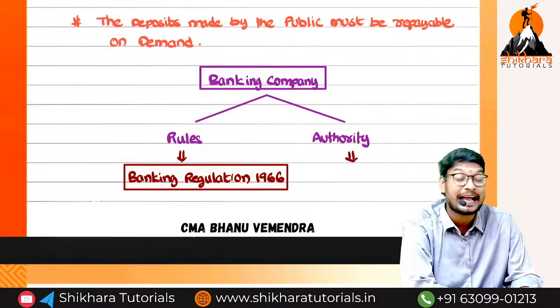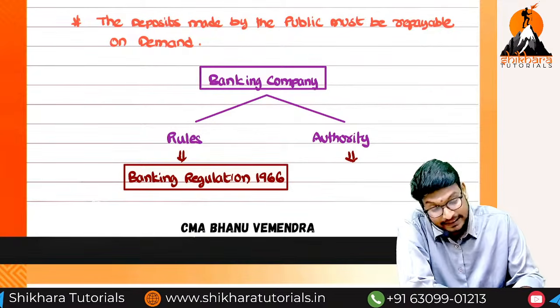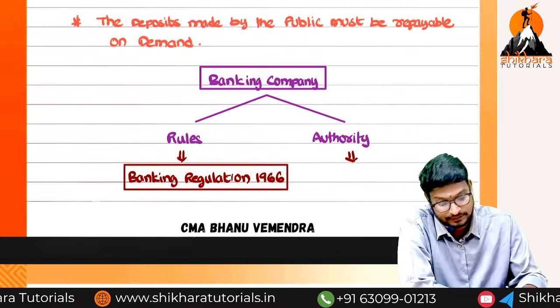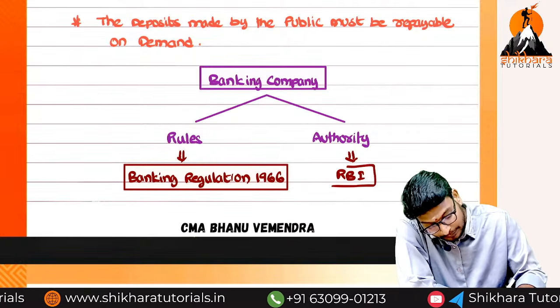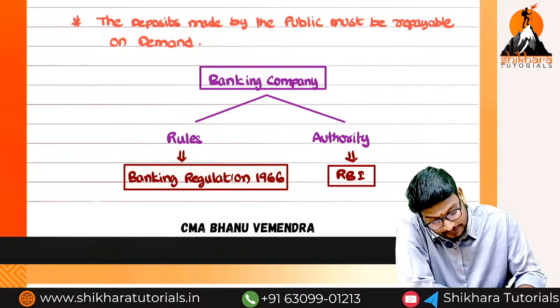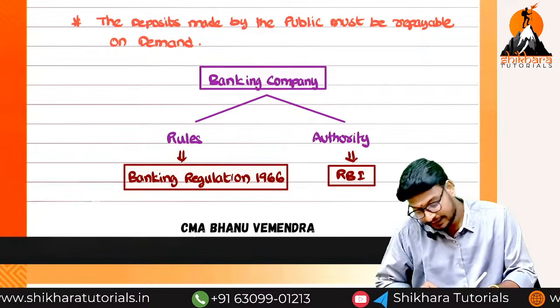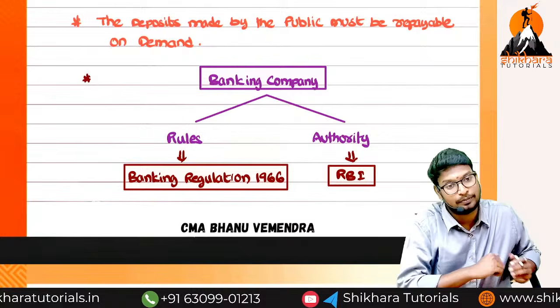And who is the authority? Who has to take care of whether the bank is following the rules and regulations? Can you guess who is the ultimate banker? Who is the head of the banks? RBI. So RBI is the controller, taking care of whether the banks are following the rules and regulations. The very important point. Okay.